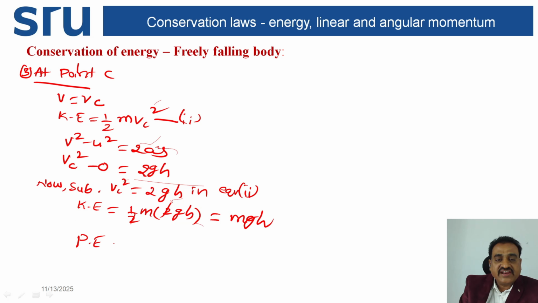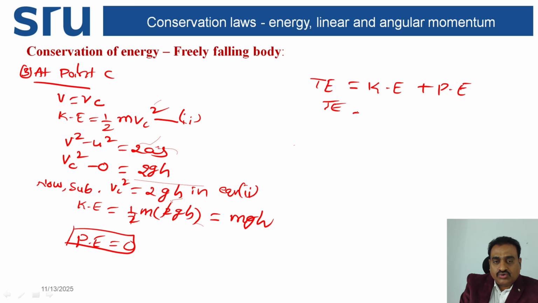What about potential energy? Height 0, so potential energy is equal to 0. Total energy is equal to kinetic energy plus potential energy, that is mgh plus 0. So total energy at point C, represented by EC, is equal to mgh. This is equation number 3.